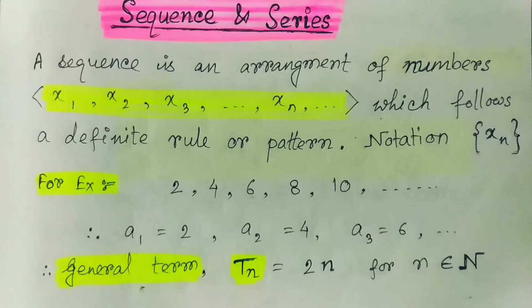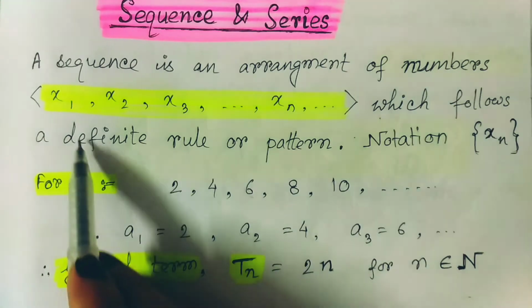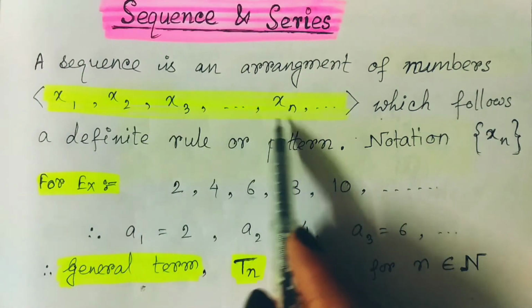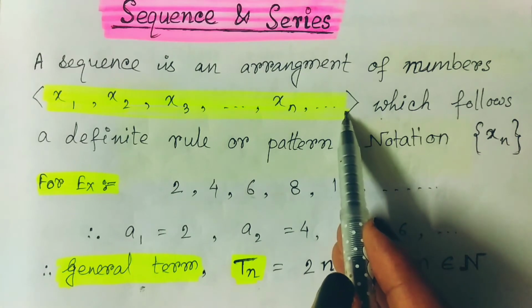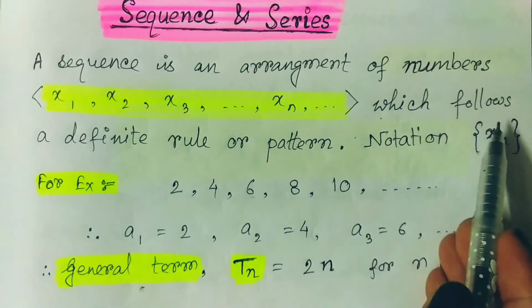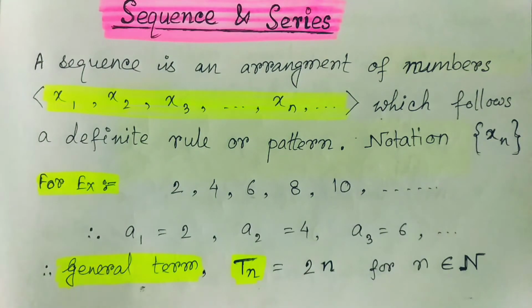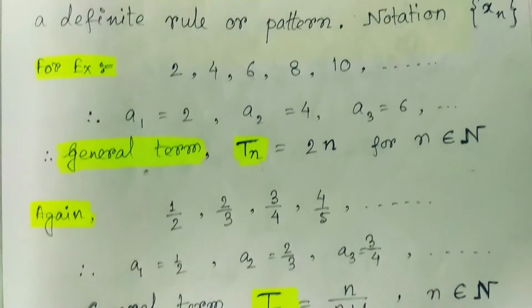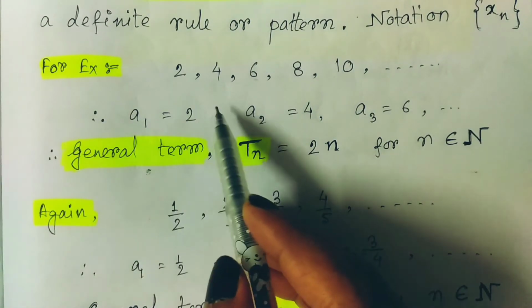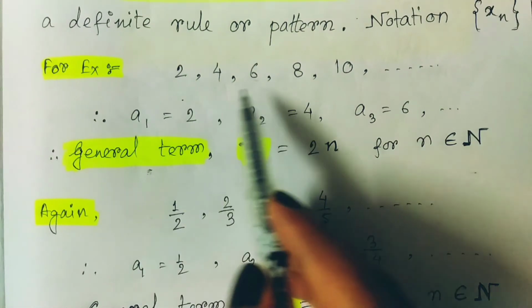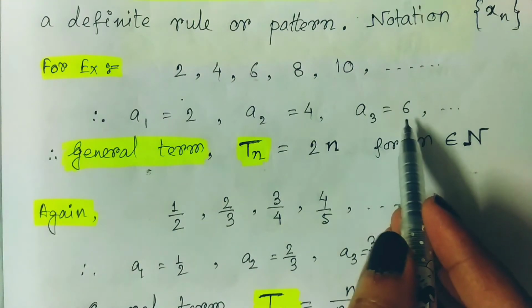Okay, now come to the proper definition of sequence and series. For the definition of sequence, we can say a sequence is an arrangement of numbers, let the numbers be x1, x2, x3, in this way up to xn, it may go up to infinity, which follows a definite rule or pattern, then it is called a sequence. We have already seen examples, but here again I am giving you one example. Suppose it is given 2, 4, 6, 8 like that, then this one is a sequence.